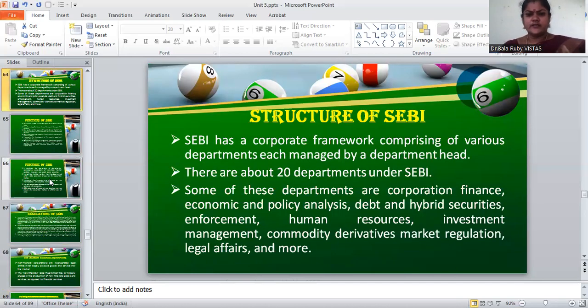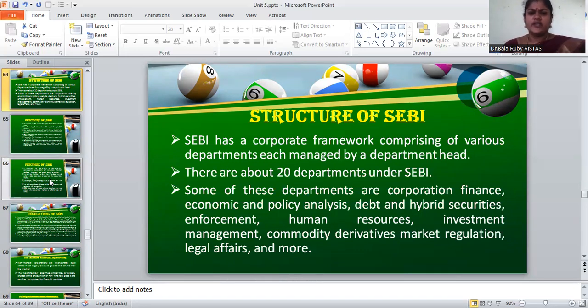Then, let us discuss the structure of SEBI. What is the main structure of SEBI? SEBI consists of various departments, and each department is managed by a head. In each and every institution, we have some head. Like that, SEBI is also managed by department heads.